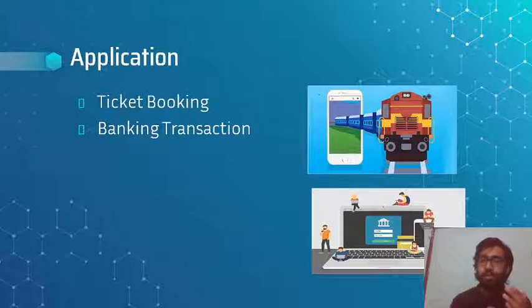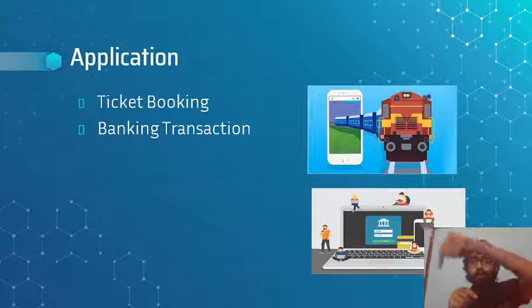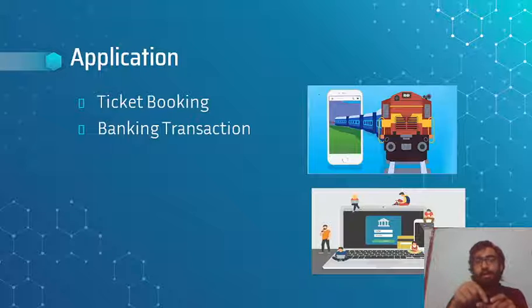Suppose a user goes to IRCTC or some online platform to book a ticket. Whenever the user clicks on book ticket, for some amount of time he enters a lock room where he is allowed to book the ticket, and in that period no other user from outside is allowed to book that ticket.